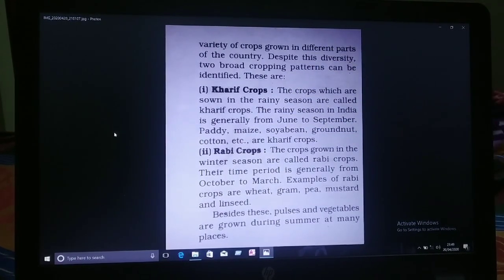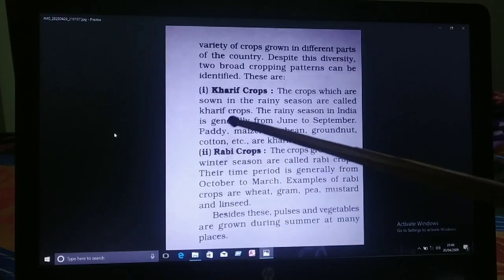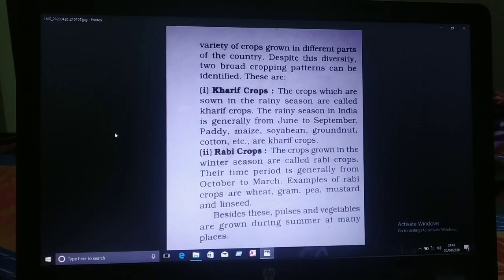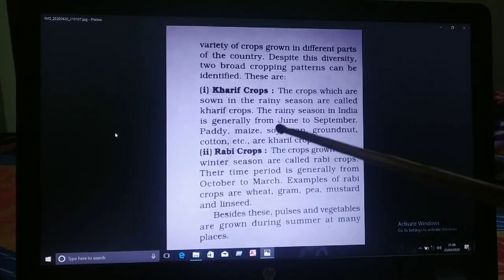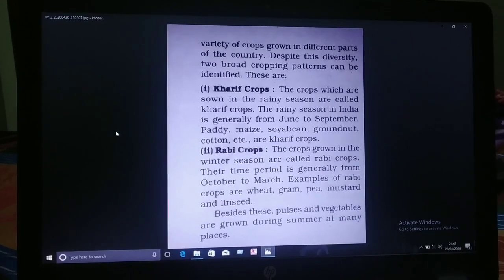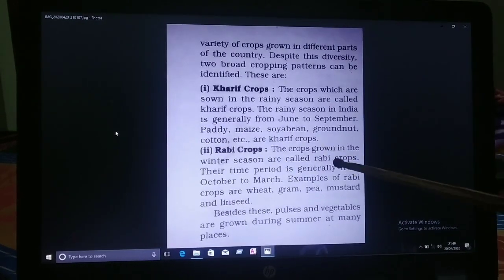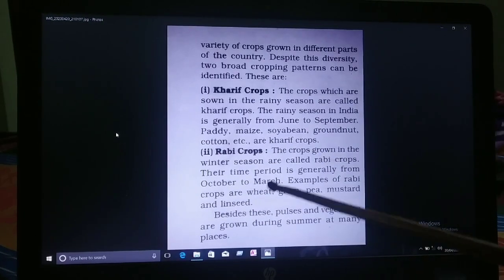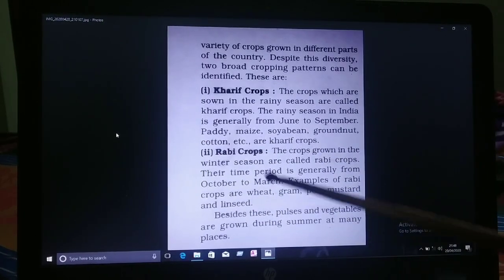Mainly these crops are grown in the rainy season, that is June to September. Examples: paddy and maize. Rabi crops are grown in the winter season. Examples of Rabi crops are wheat and gram.